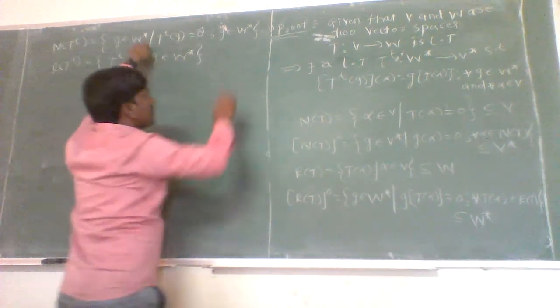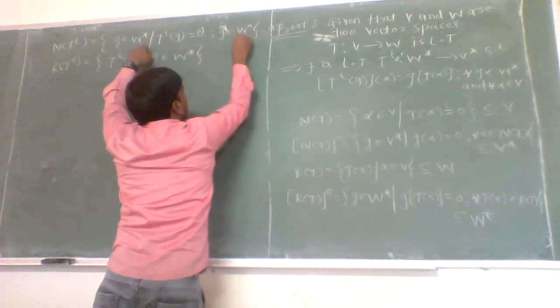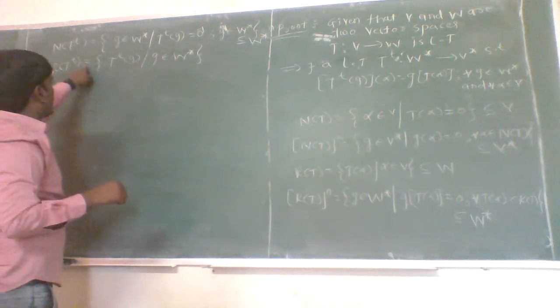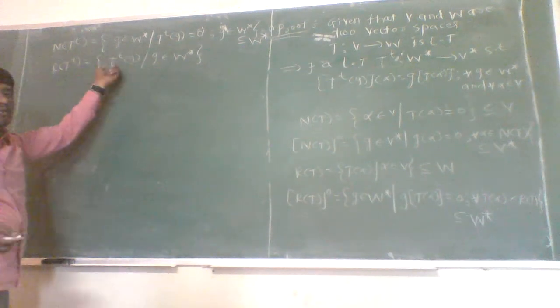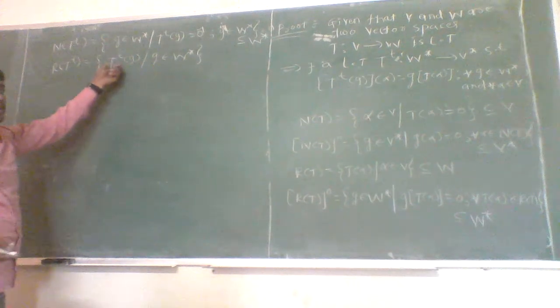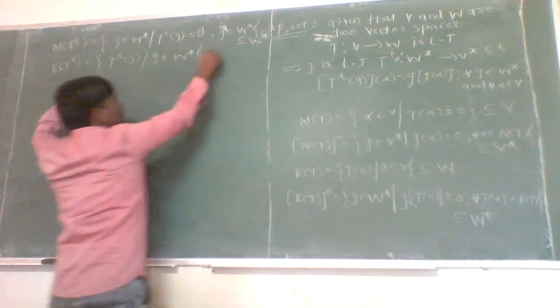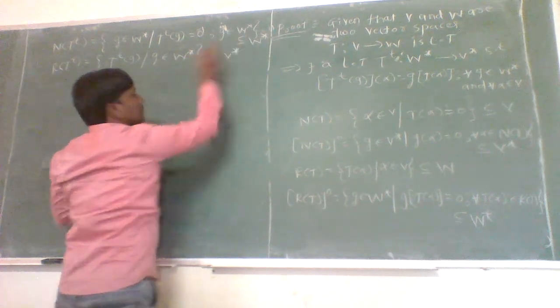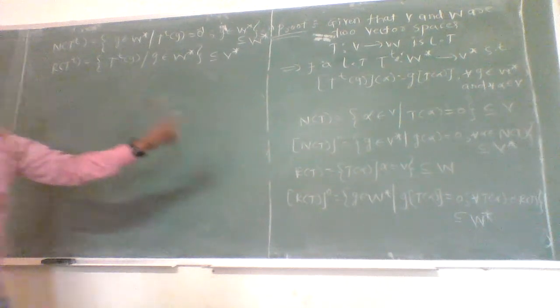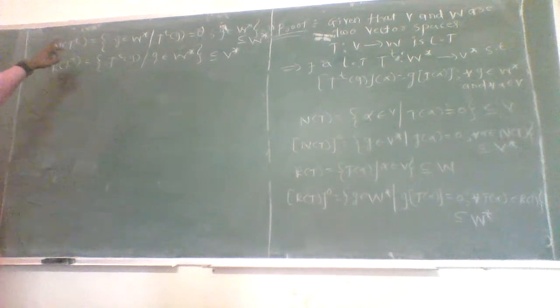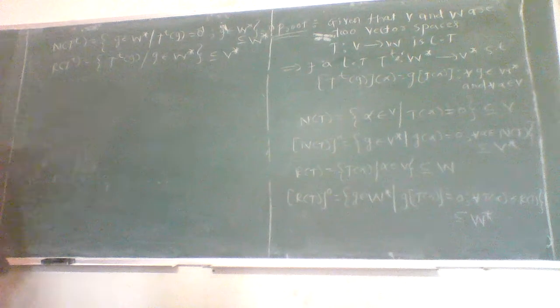As g belongs to W star, this one is a subset of W star. And in the range space of T to the power t, each T to the power t of g has codomain V star. Therefore, each T to the power t of g belongs to V star, and this one is a subset of V star. So these are the null space of T, the annihilator of the null space of T, the range space of T, the annihilator of the range space of T, the null space of T to the power t, and the range space of T to the power t. And now we have to prove the first one.